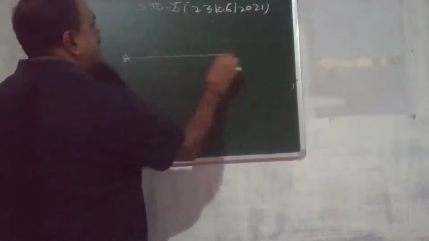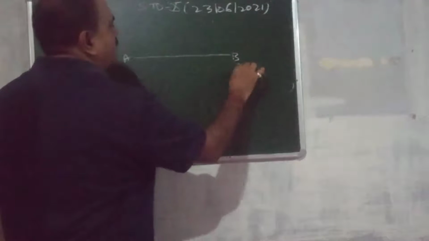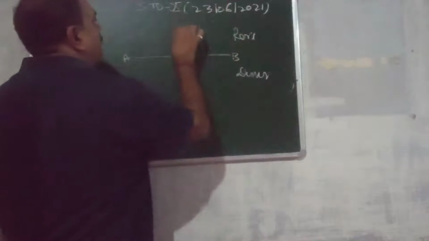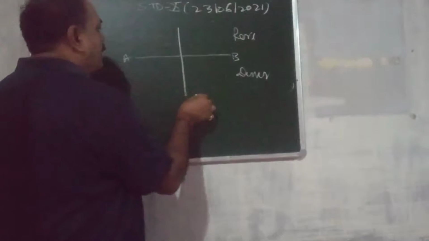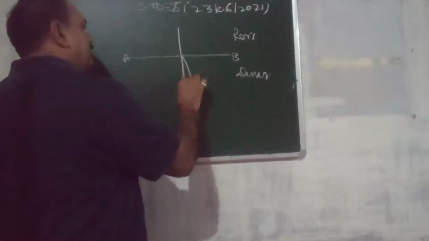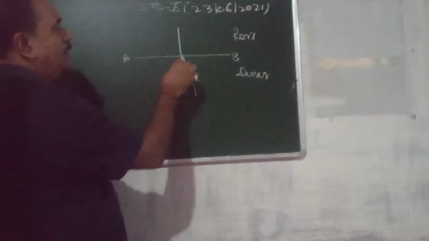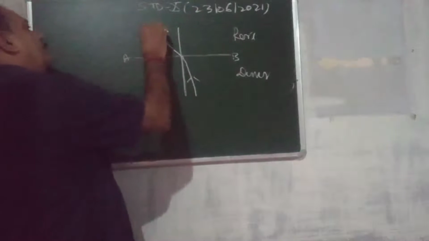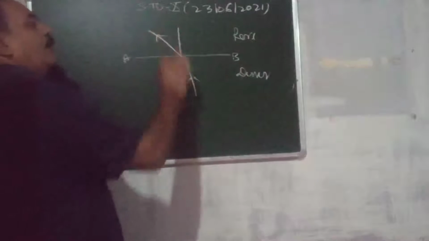This is the separating surface. This is denser medium. This is rare medium. This is normal. The ray is coming from denser; see here, the arrow is given this way. So when coming from denser to rare, it bends away from the normal. Away from the normal.